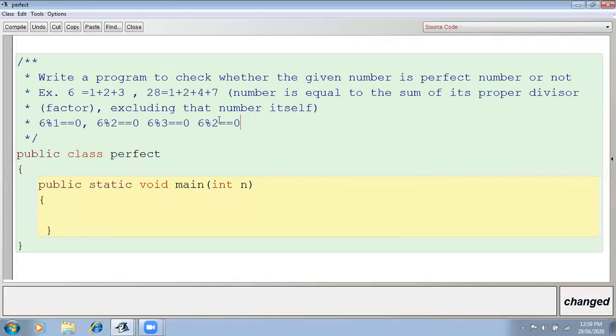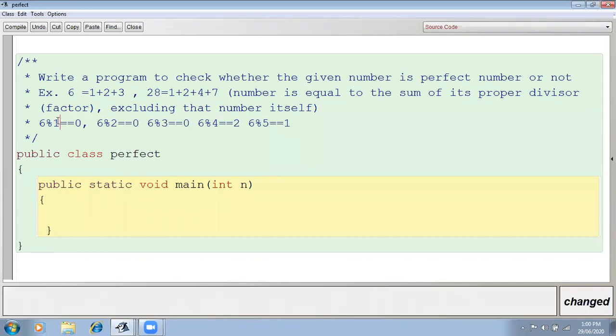Then you will perform it with 4. But it is not true. So 4 is not a factor. Then you will do it with 5. So 5 again will give you a remainder of 1. Means how many factors are you having now? 1, 2, 3. These 3 factors you are having.